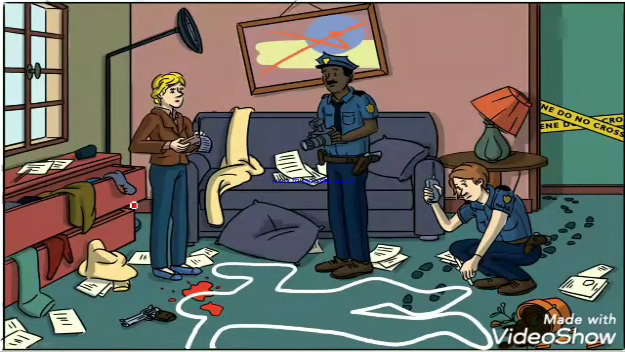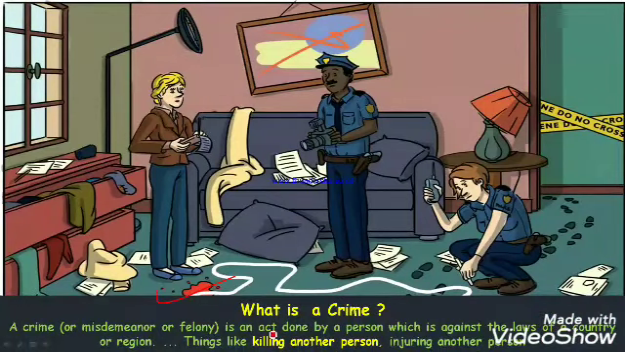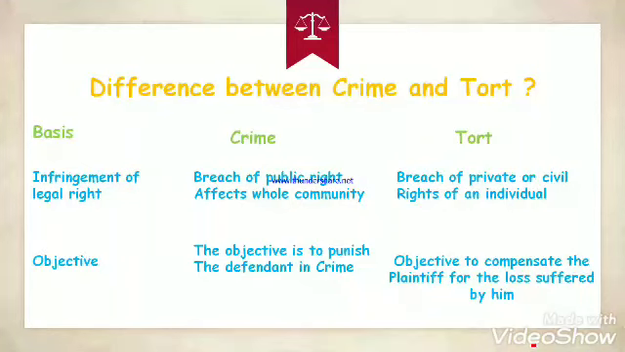Now let's understand the concept of crime. For example, someone has been murdered. Is it against the country's laws? Yes, it is. So what is crime? A crime is an act done by a person which is against the laws of a country or region, things like killing another person or injuring another person. I hope you got the concept of what a crime is.